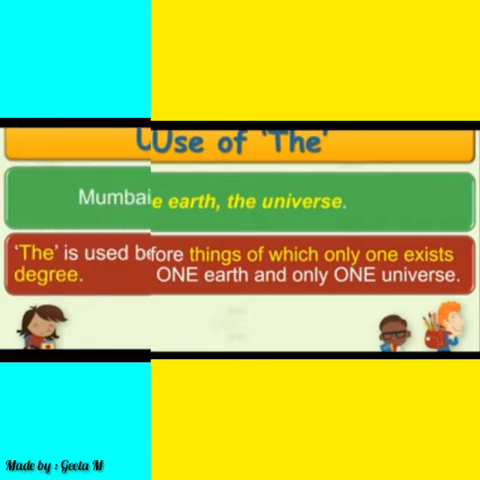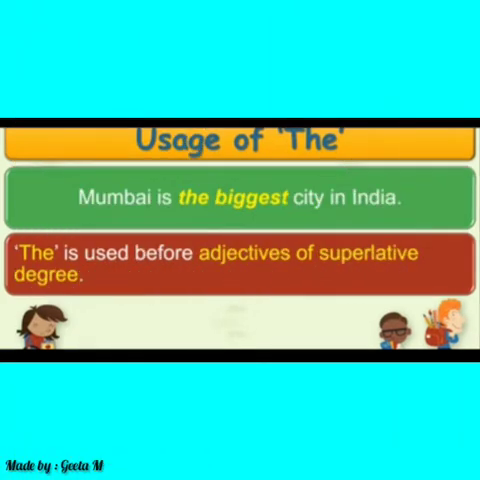The next rule is the article is used with a superlative degree of adjectives. For example, Mumbai is the biggest city in India. In this sentence you can say biggest is superlative degree. Whenever you see any superlative degree of adjective, we use the article. Let's have some more examples of superlative degrees.